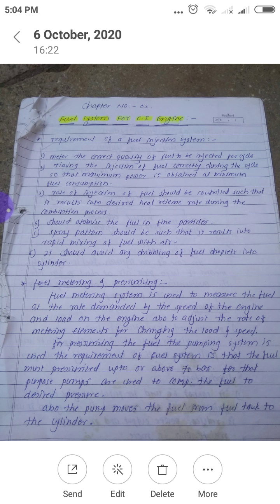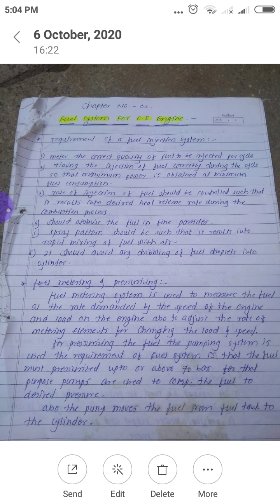So in case of CI engine, during the suction stroke, only air is sucked, and at the end of the compression stroke, pressurized fuel is injected inside the engine cylinder. In case of spark ignition engine, during the suction stroke, combustible charge is sucked inside the engine cylinder, but in case of CI engine, only air is sucked.